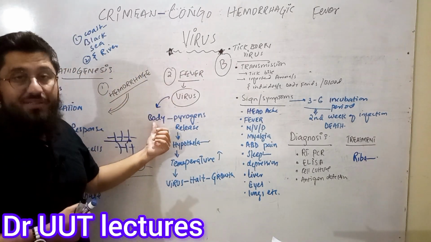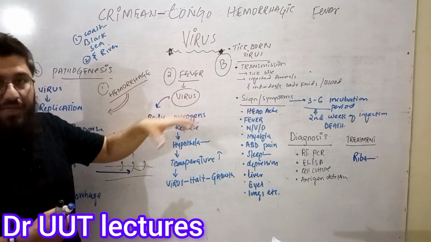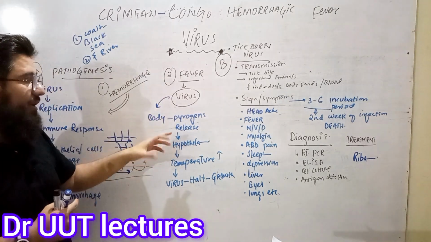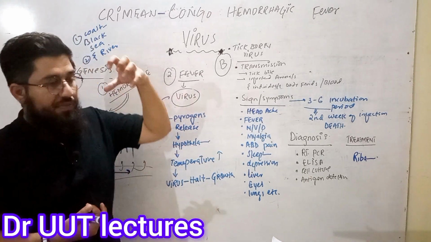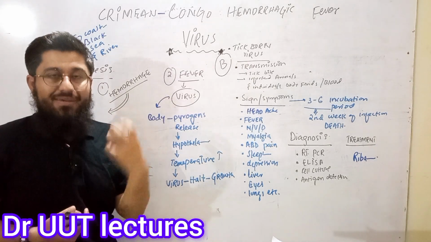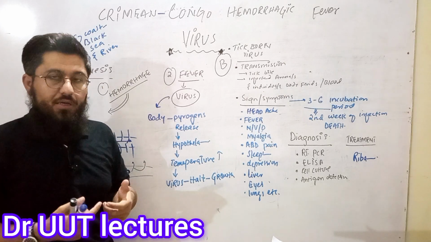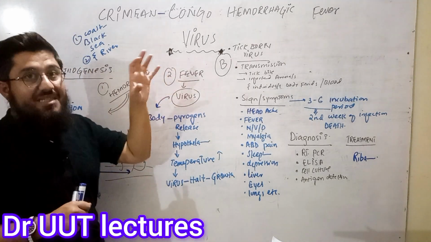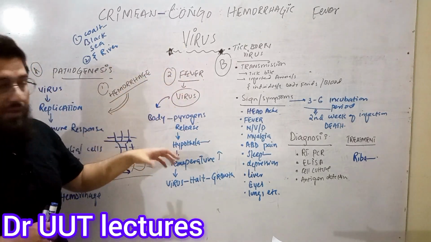Well, when anything enters the body, now it is the Congo virus, but it can be virus, it can be bacteria, it can be anything. When that enters the body, now guess what? Congo virus enters the body. The pathogens will be released by our body, and sometimes the virus or the bacteria can also release some kind of chemicals or pathogens which are responsible to induce fever in the body. Okay, so now how is fever actually induced?